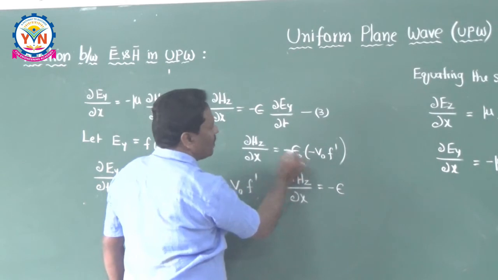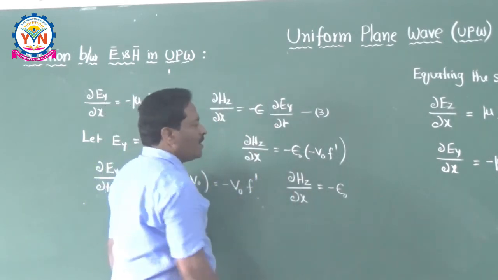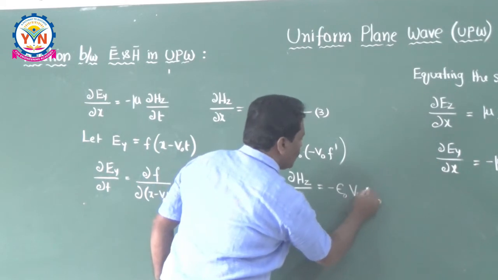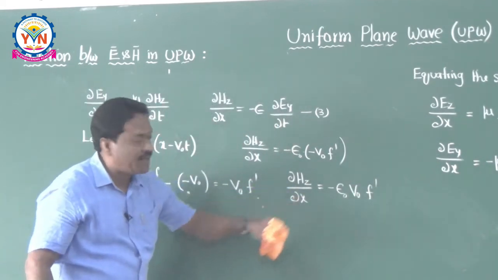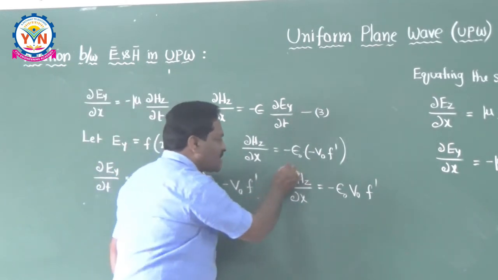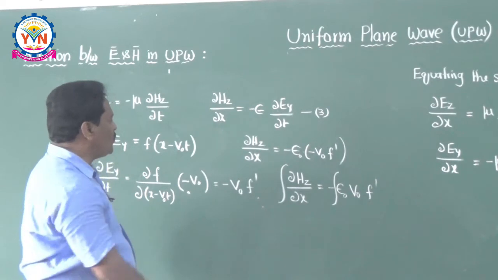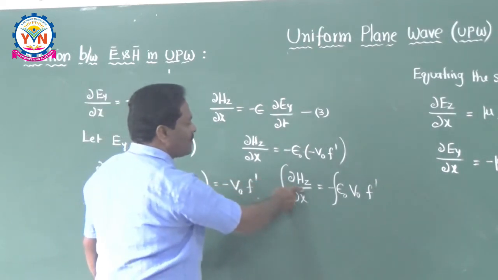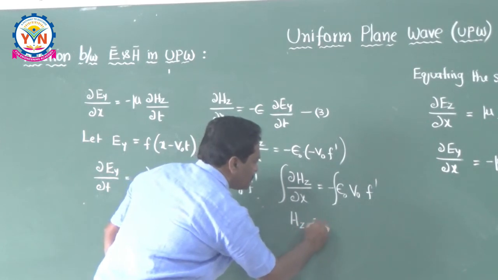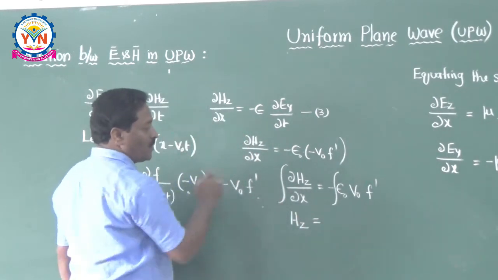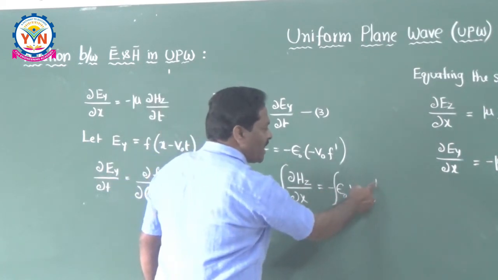That's why I can write it down as epsilon naught. So I can say this is epsilon naught into v naught into f dash. Now integrating on both sides, you do the integration here as well as here. So if you do this integration, what it becomes is Hz is equal to, with respect to x, you are doing this, Hz is equal to, this is epsilon, f dash will be removed.